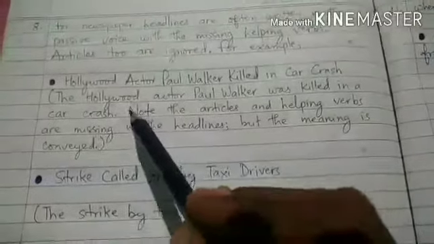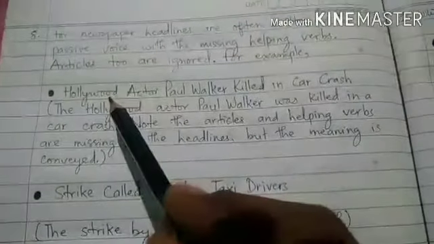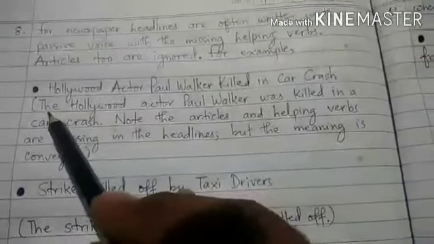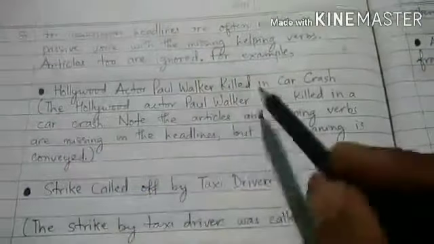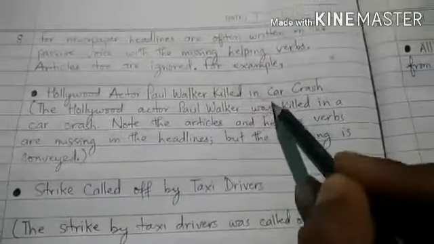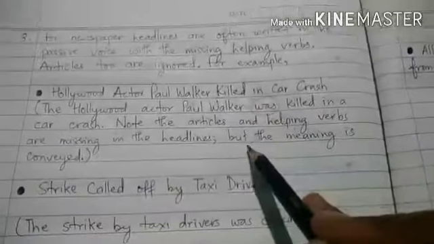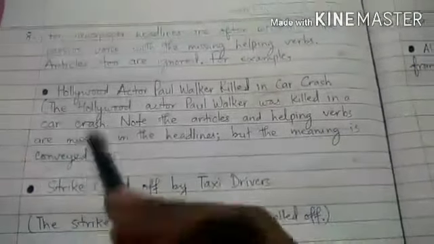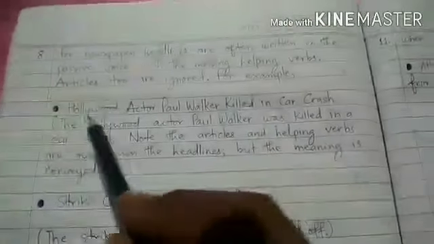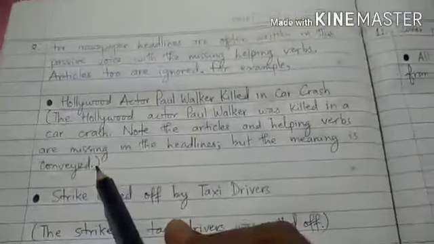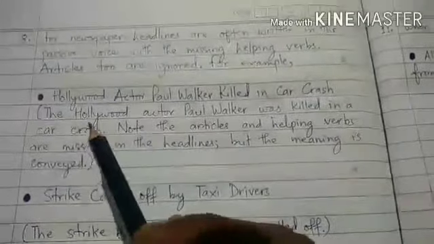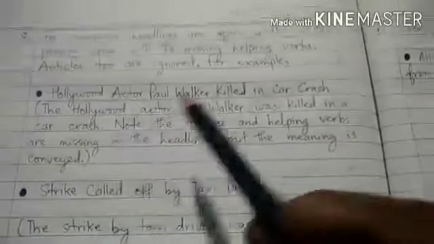So how have we written this newspaper headline? We have ignored articles and mostly we have ignored the use of to be verbs. Okay, but still the meaning is conveyed. But still we come to know that the headline is in passive voice. Okay, whenever we write the newspaper headlines, we write them in passive voice.